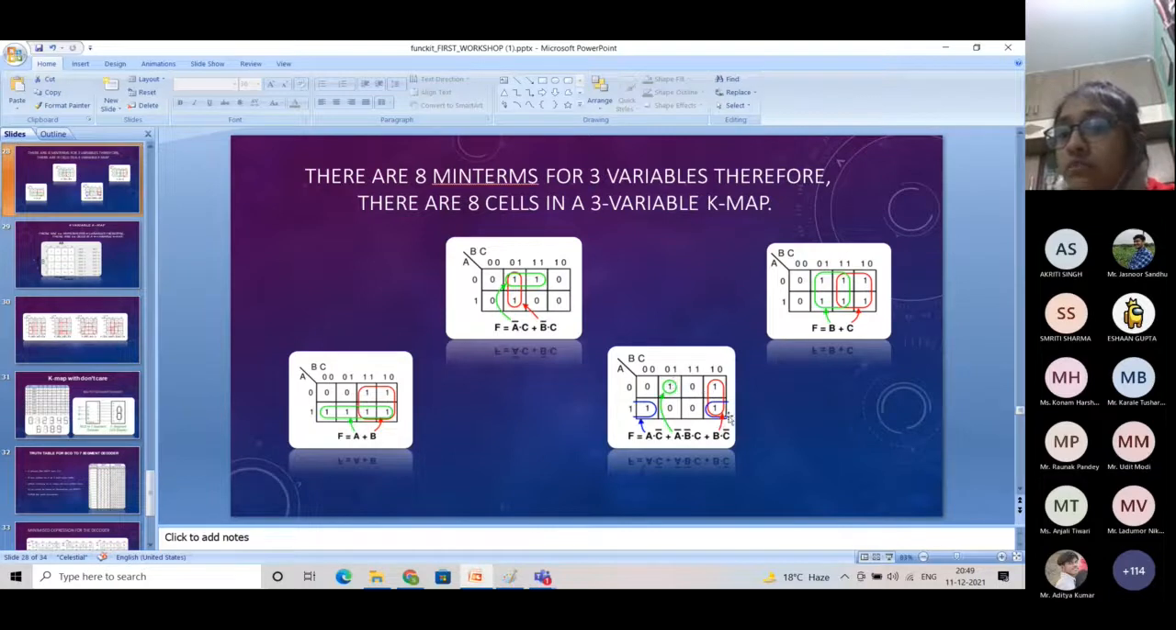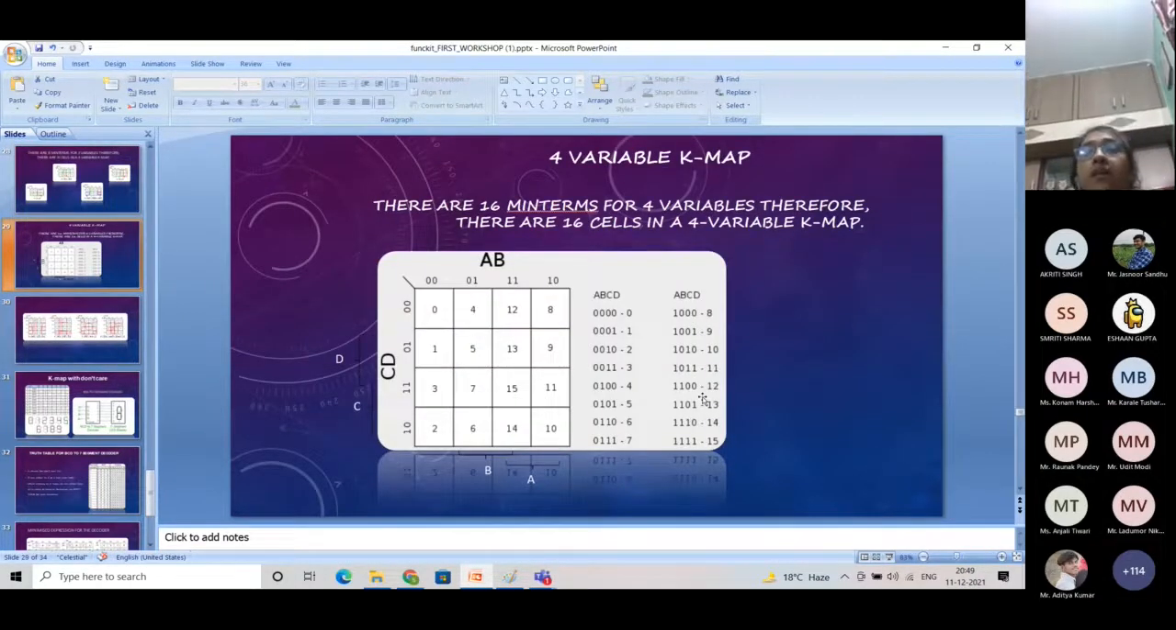For this red group, we have 1 0 and the values of B and C are constant. The value of A is changing in this group, that's why we will neglect A. The value of B is 1, so we will write B dot C bar, because the value of C is 0. This example you can see by yourself. If you have any doubt, then just ask me.